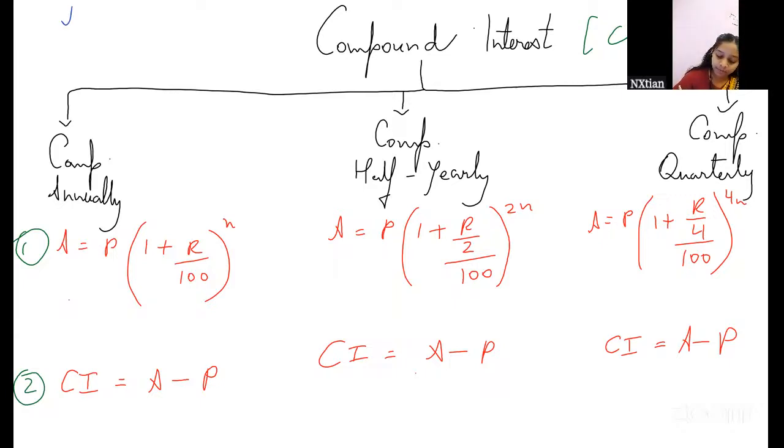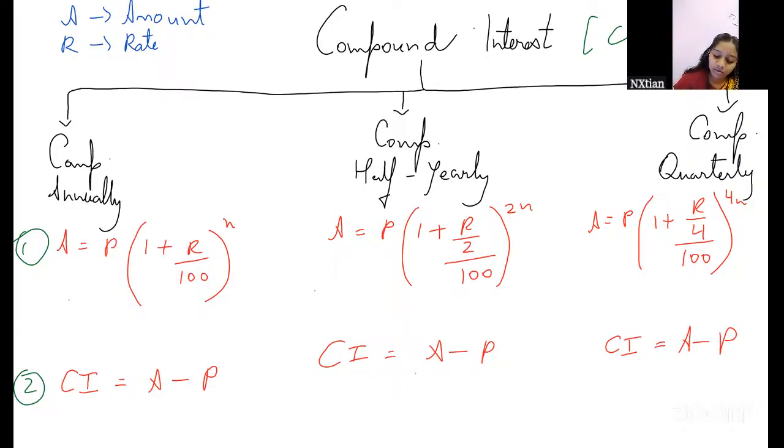Ma'am, is that a two-step problem? Yes, these questions have two steps, amount and then CI. Ma'am, can we find it in one step? We'll see, Edric, but mostly this is broken down into two steps. I'll check if there is any way to solve it in one step, and then I'll tell you.